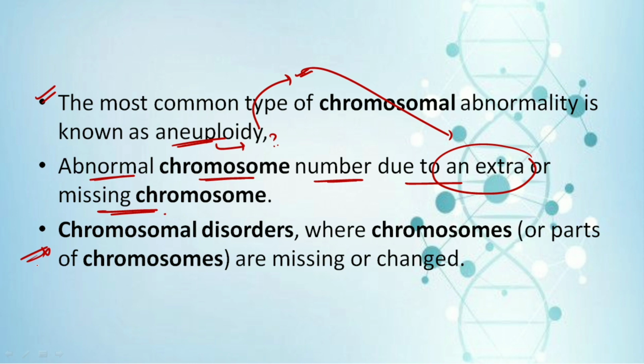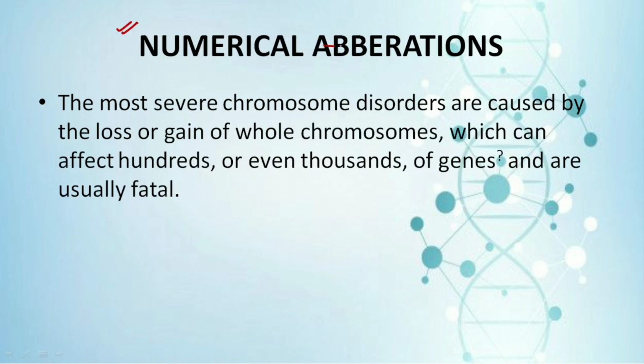So what are chromosomal disorders? They occur when part of a chromosome or a complete chromosome is either missed or changed. Now we have the topic of numerical abnormalities. What are numerical abnormalities?